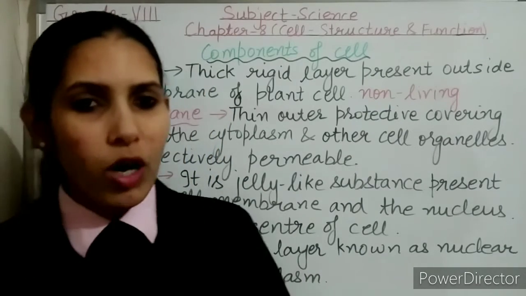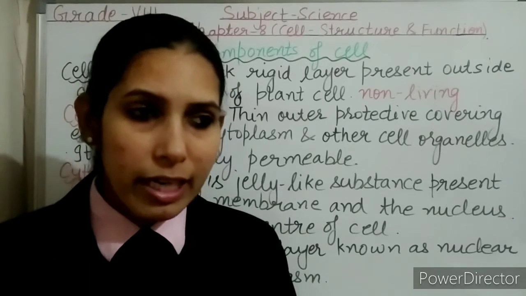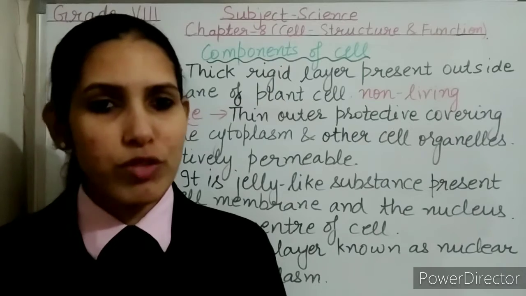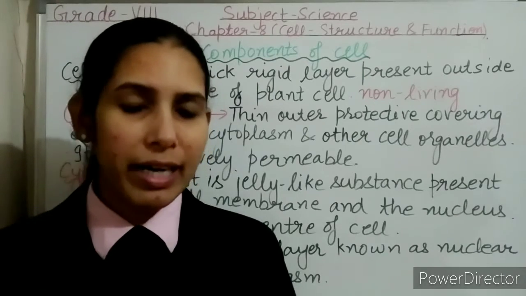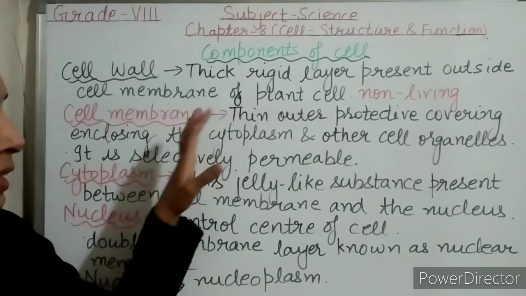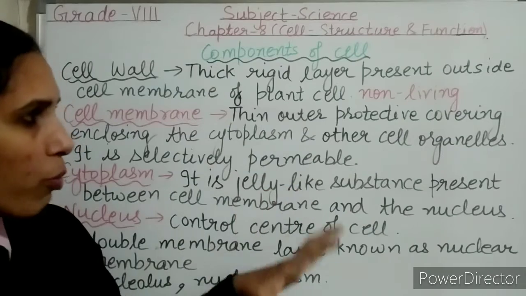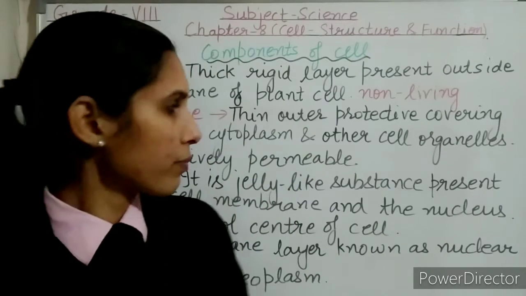So this cell wall ensures protection of the plant cell against changes in temperature, atmospheric moisture, and high wind speed, etc. So I hope now the cell wall is clear. Number one, it provides protection, and it also provides shape to the cell.